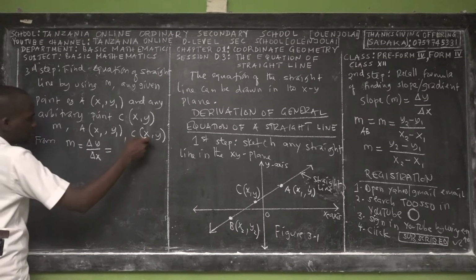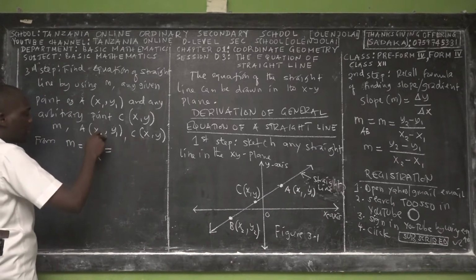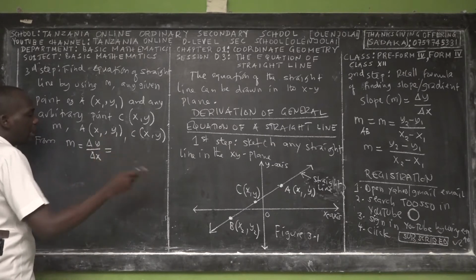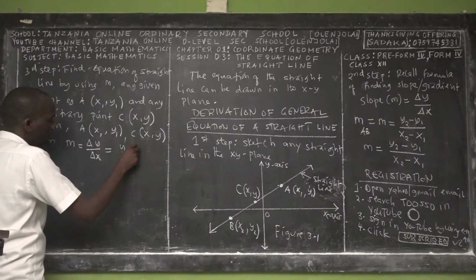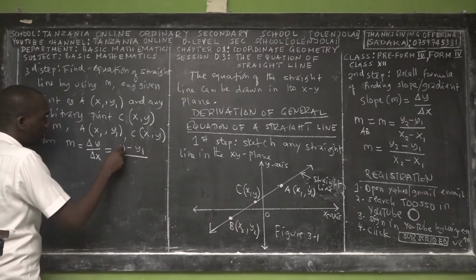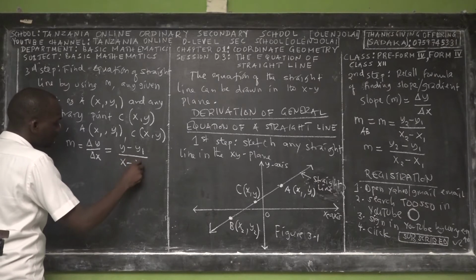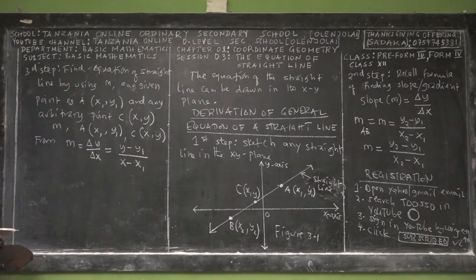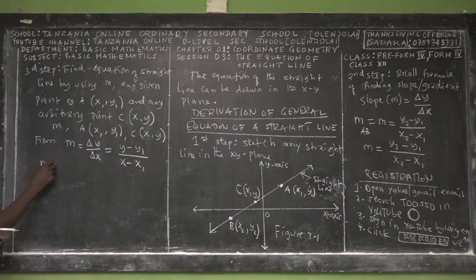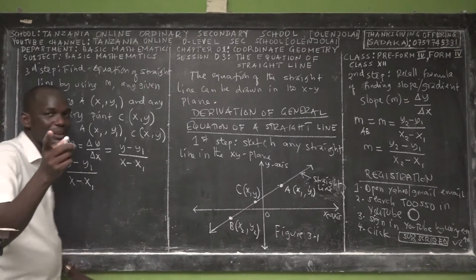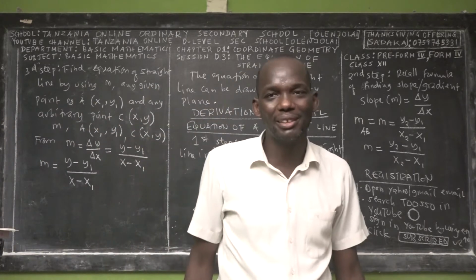For this case, suppose that this is one point and this is another point. Both of these points are on the same line, so they are collinear points. So this is equal to y minus y1 over x minus x1. If you chose a known point B, then it will be y minus y2 over x minus x2. Whatever you do, you'll get the same general equation. So gradient is equal to y minus y1 over x minus x1.